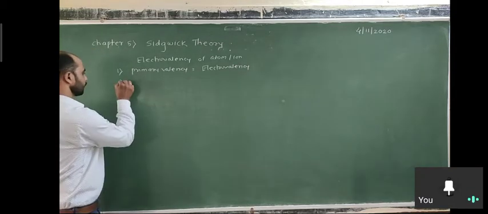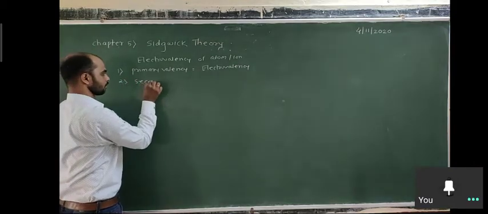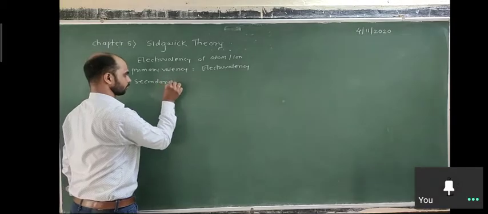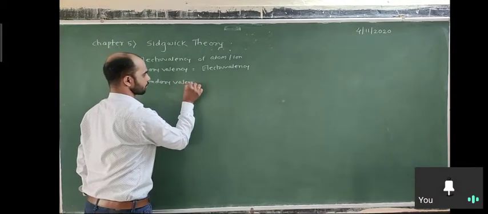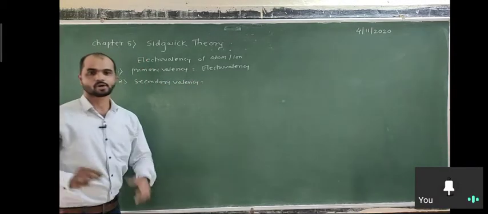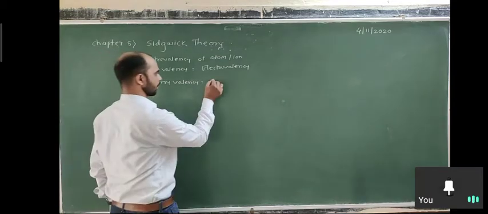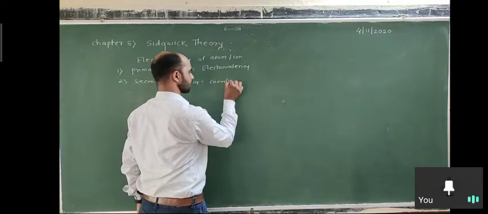Second, the secondary valency of Werner's theory is called the coordination valency.